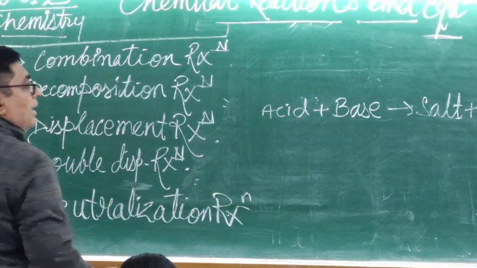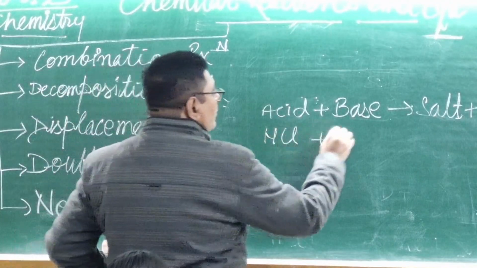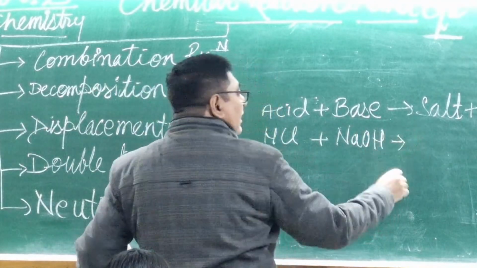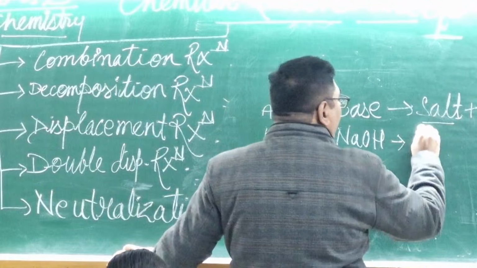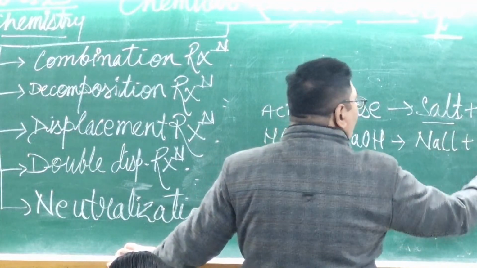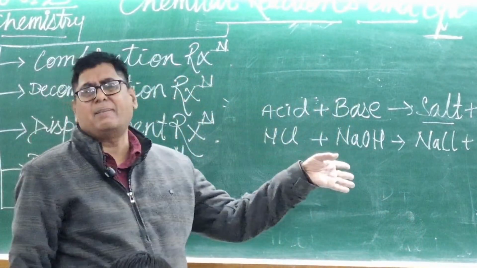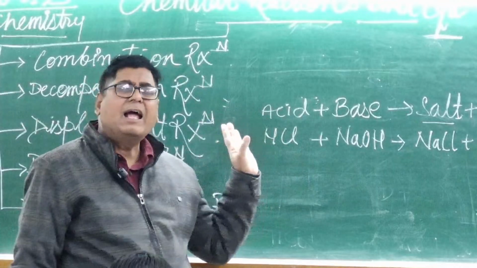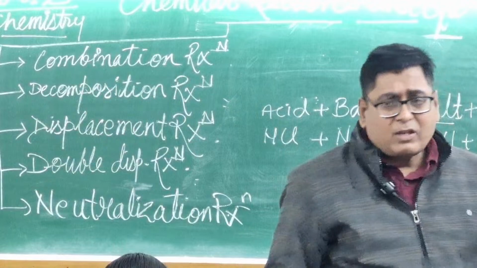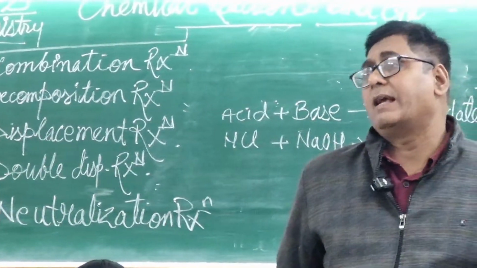Why is this one called the neutralization reaction? Listen, HCl and NaOH you have used. This gives salt, NaCl plus H2O. In the general way, everyone knows that this is a double displacement reaction, and this is a neutralization reaction. But why is this a neutralization reaction?